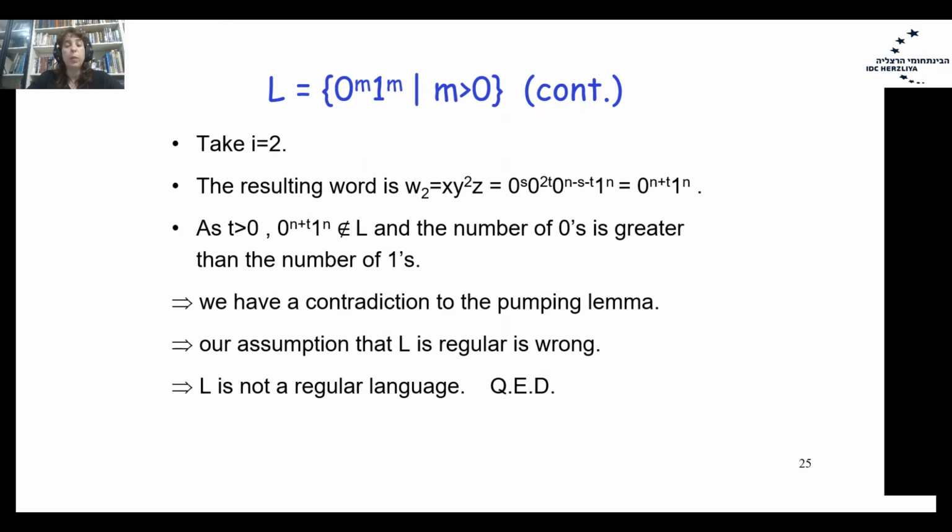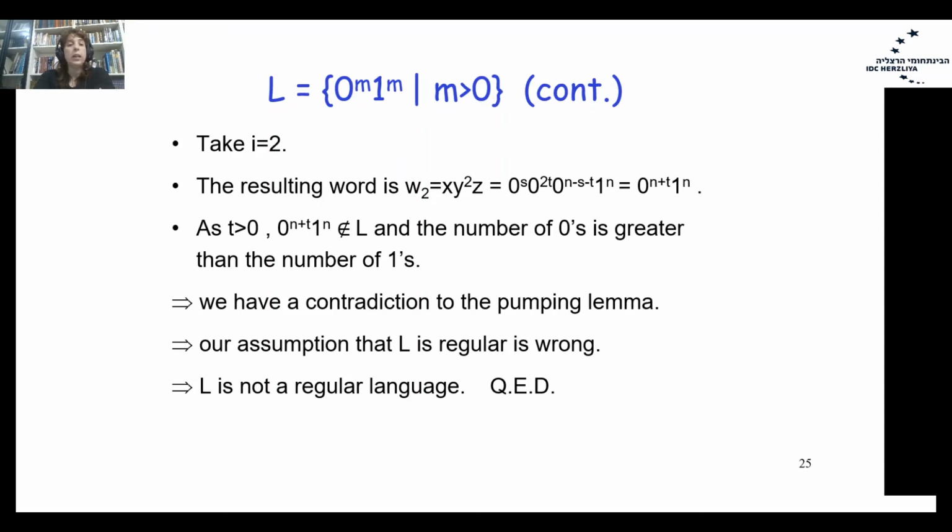The y part is 0 in power of t, and we have the y part twice, so we have 0 in power of 2t. Then we have z part, 0 in power of n minus s minus t, concatenation with 1 in power of n. The resulting string has the following form: the number of zeros is n plus t, and the number of ones equals n.